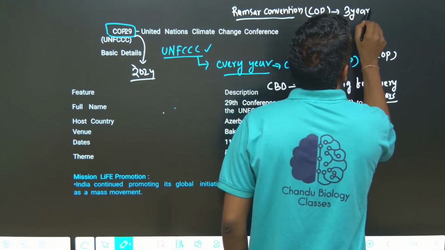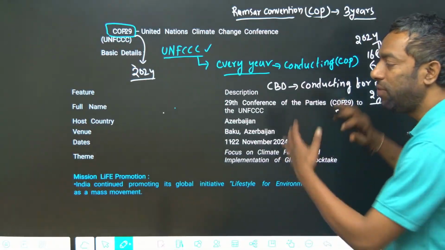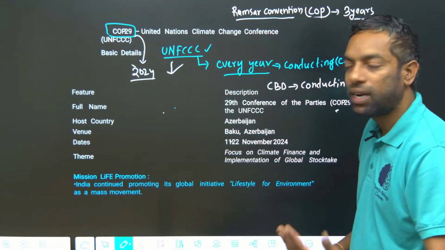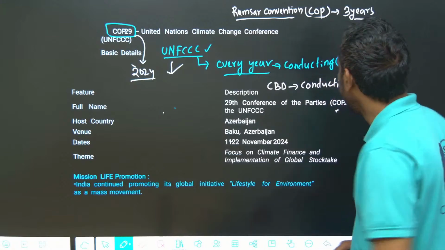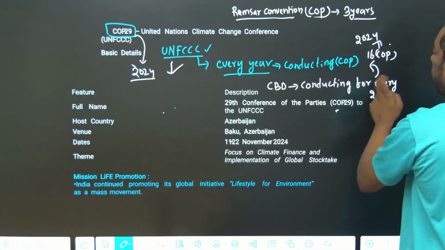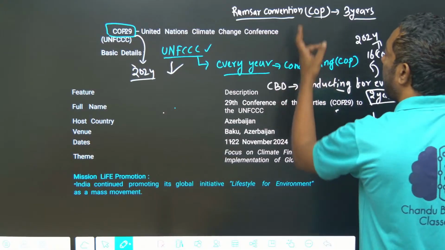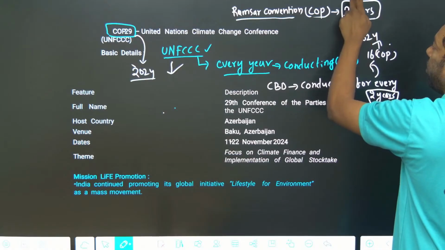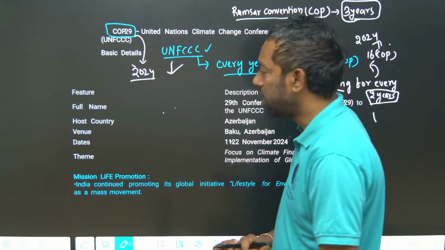The UNFCCC, about climate change, meets each year. The CBD, about biological diversity, meets once every 2 years. The Ramsar Convention, about wetlands, meets every 3 years. This is important from the exam point of view.